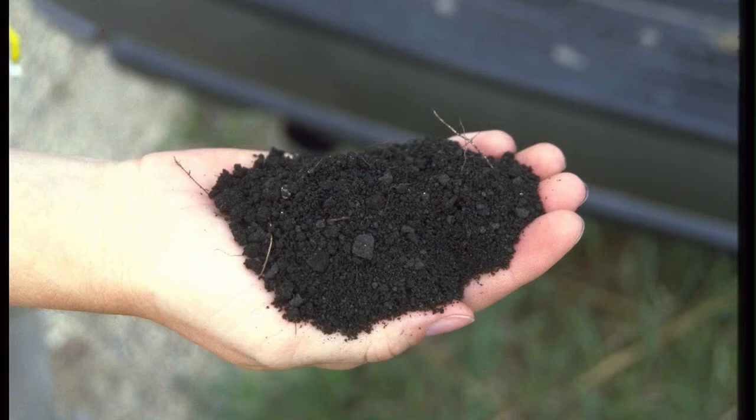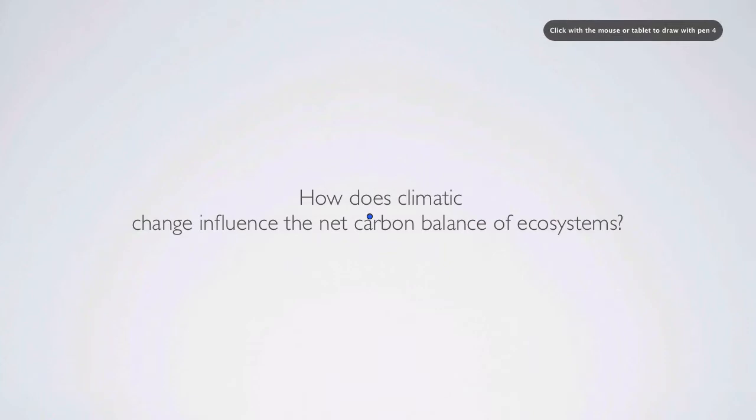Anytime you hold a handful of soil, there's a lot of carbon in there. And all of the black that you see here is organic matter. It's organic carbon that used to be plant material and now is being stored in that soil. Understanding the fate of this carbon in a simple handful of soil is a particularly difficult question, but one of the most important ones we have to answer. How does climatic change influence the net carbon balance of ecosystems?